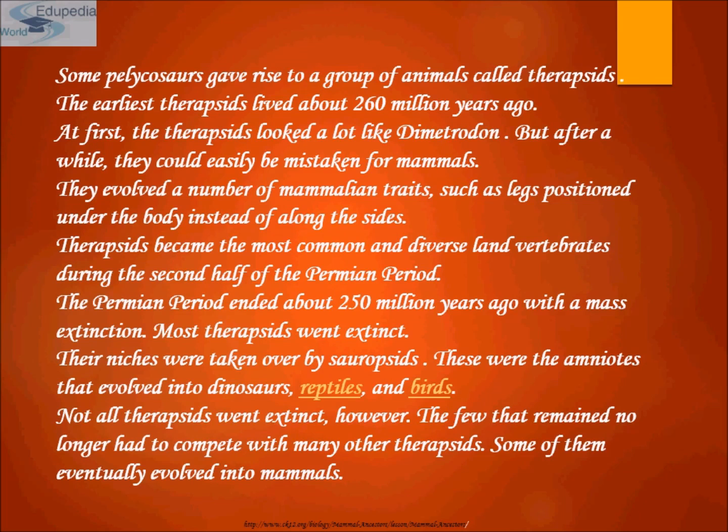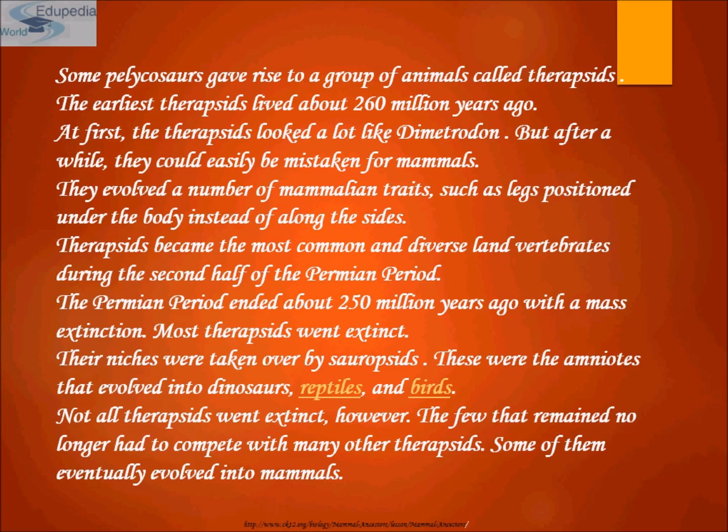At first, the therapsids looked a lot like Dimetrodon, but after a while, they could easily be mistaken for mammals. They evolved a number of mammalian traits, such as legs positioned under the body instead of along the sides. Therapsids became the most common and diverse land vertebrates during the second half of the Permian period. The Permian period ended about 250 million years ago with a mass extinction.